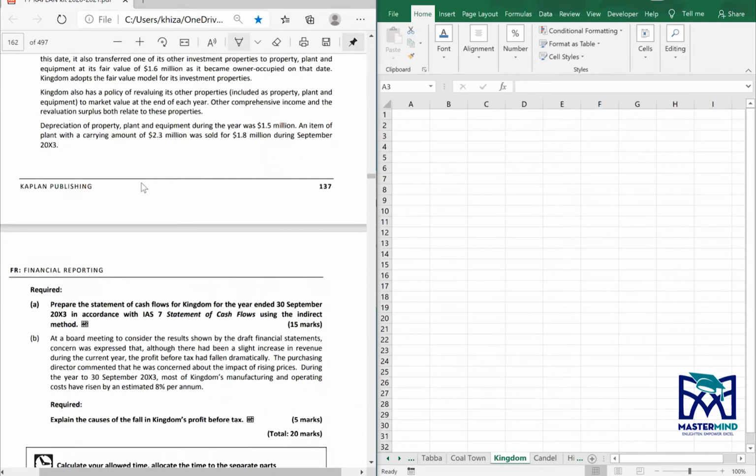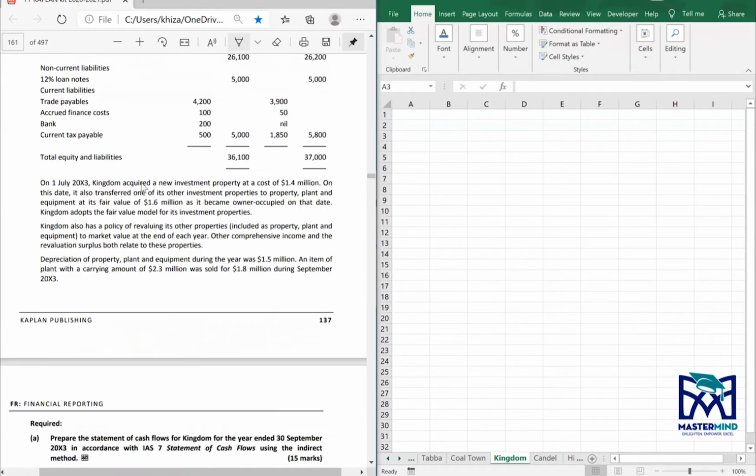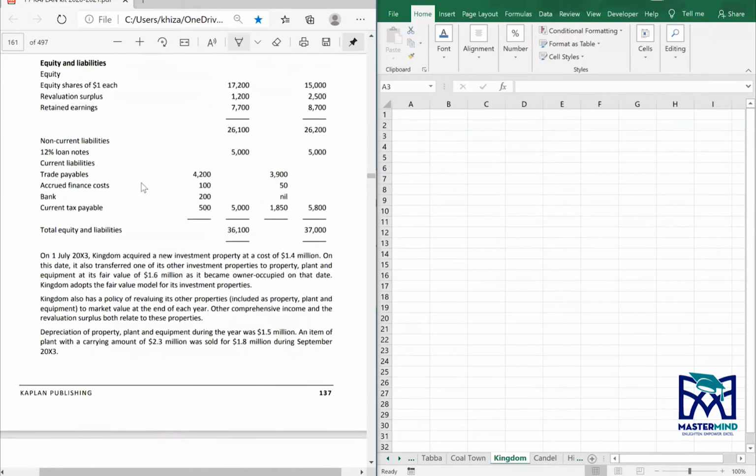The requirement is to prepare the statement of cash flows. That is fine. And B is to explain the cause of the fall in Kingdom's profit before tax. So that's pretty much easy. It's not that difficult, right?